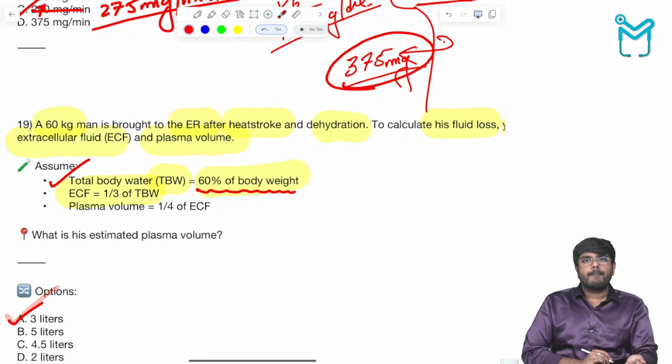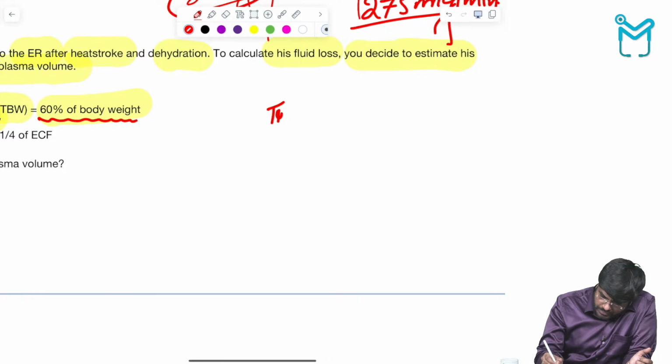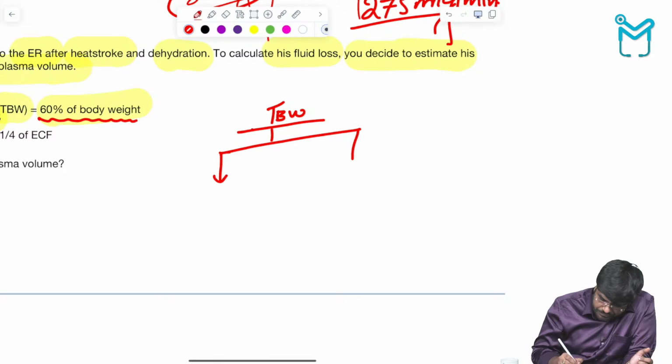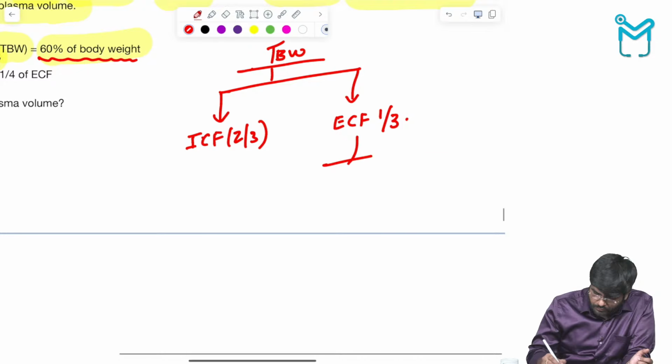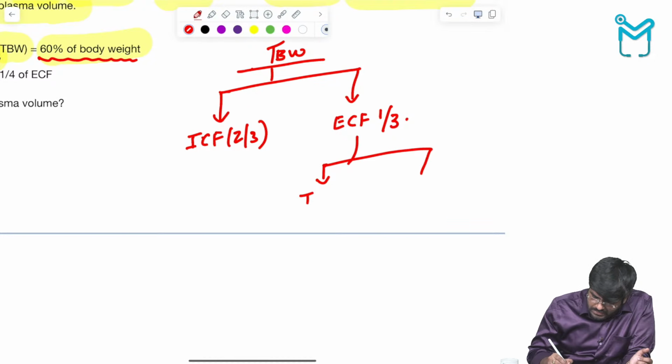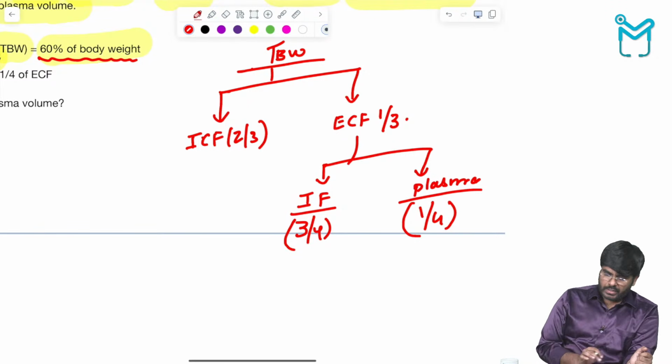For those students who don't understand, see, total body water, let me write here. Total body water is divided into 2 compartments: intracellular fluid, that is 2/3, and extracellular fluid, 1/3. Extracellular fluid is further divided into interstitial fluid and plasma. Interstitial fluid is 3/4, plasma is 1/4 of the extracellular fluid. This thing you should know.